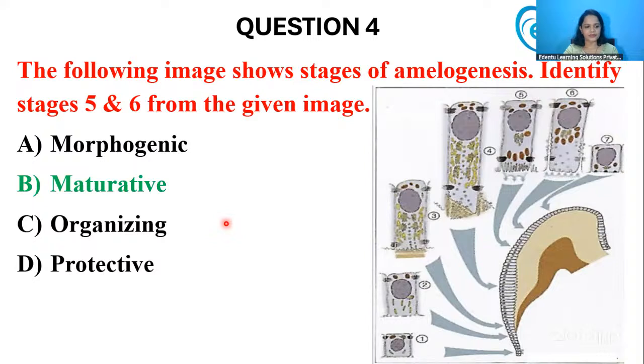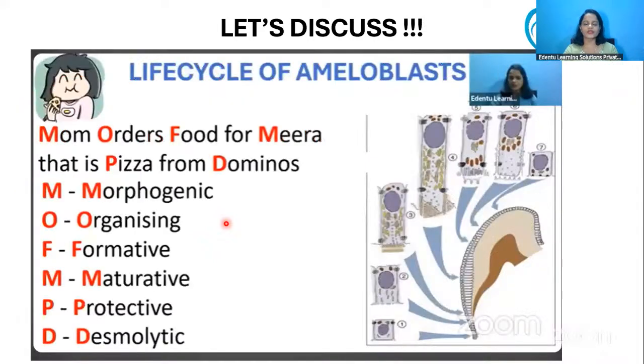Yes, it mainly represents the maturative stage. So I had already mentioned in my live classes an easy way to remember the life cycle of ameloblast, which is to remember this mnemonic, that is, mom orders food for Mira, that is pizza from Domino's. Okay, so the stages of amelogenesis are morphogenic, organizing, formative, maturative, protective, and desmolytic stages.